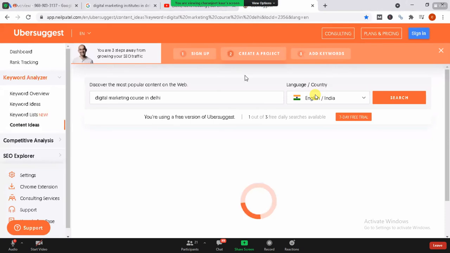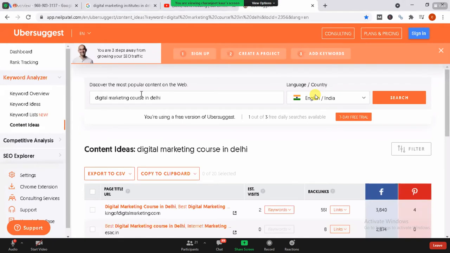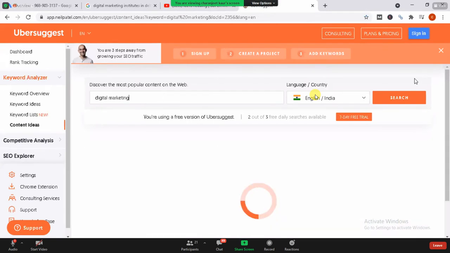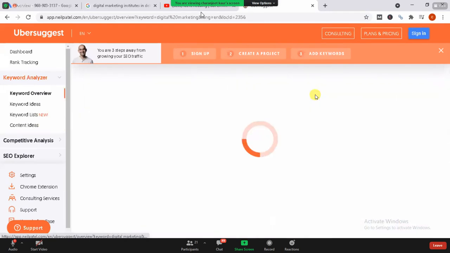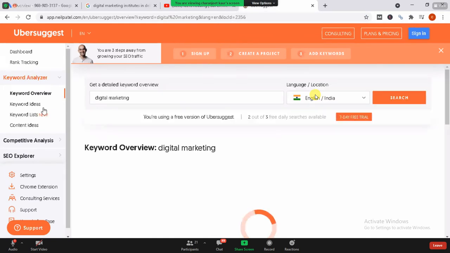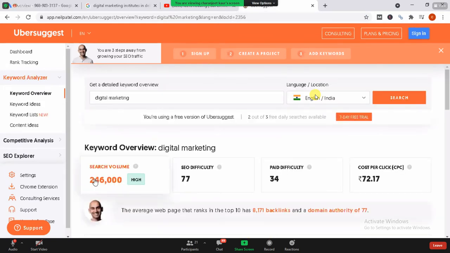So the first is Ubersuggest. It always shows me the highest bidding given for a particular keyword. Like right now, I searched digital marketing, so it is going to show me the overview of this keyword. Now if I'm going to rank my website on the basis of this keyword, they have shown me that 2,46,000 people have paid to Google for this particular keyword, digital marketing, and the competition is so high. You can see over here, this yellow box, they're showing me high.